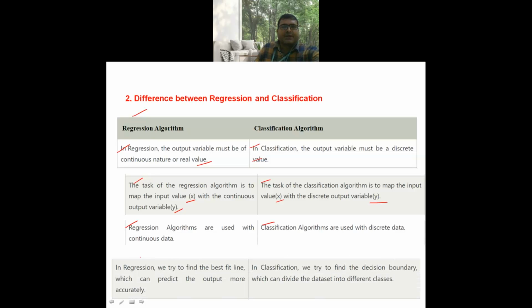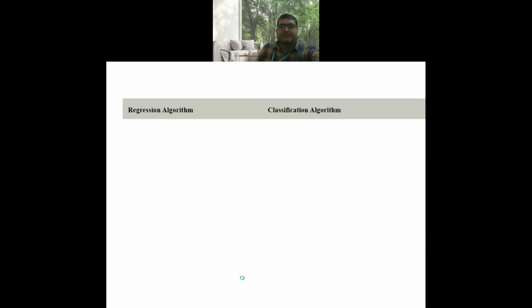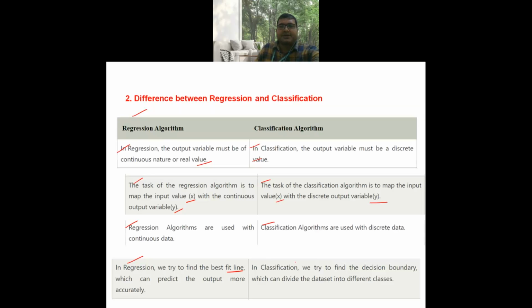In regression, we try to find out the best fit line which can predict the output more accurately. In classification, we try to find out the decision boundary which can divide the data set into different classes.